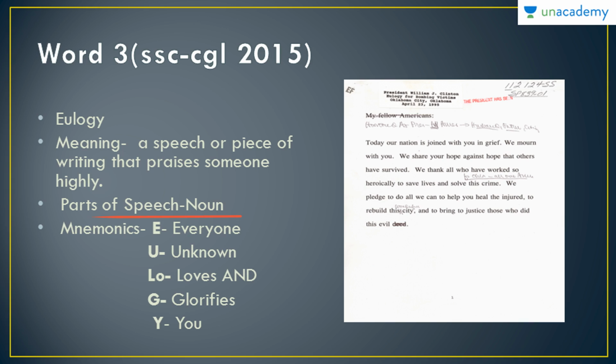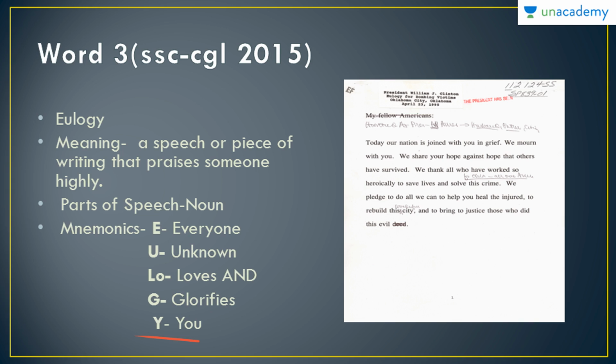I have divided eulogy and kind of made an acronym out of it, and it goes like this. E stands for everyone, U for unknown, L-O for loves, and G for glorifies, Y for you.